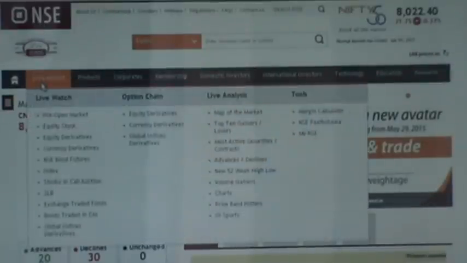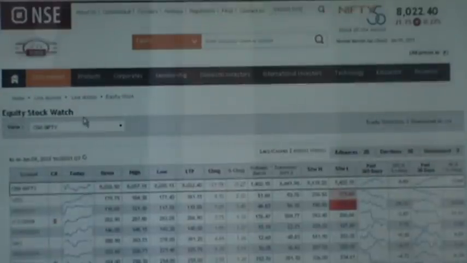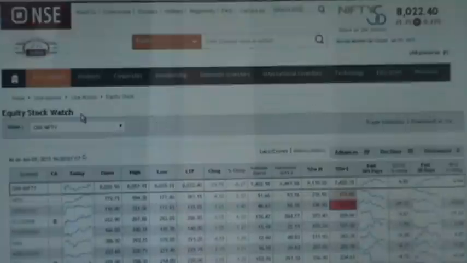nsindia.com. You just go to equity stocks and see which stock has already moved, and then profit booking has come and it is in a range. If there is range bound movement, then that stock may be good for short selling in case of call and put. Suppose we are choosing Coal India here.